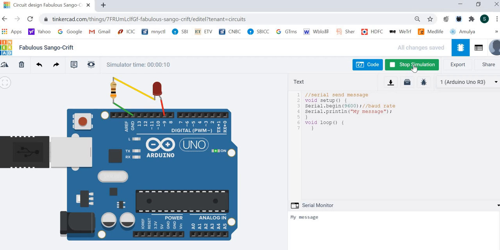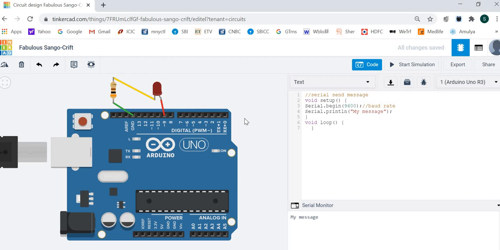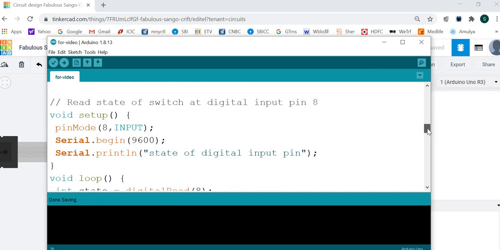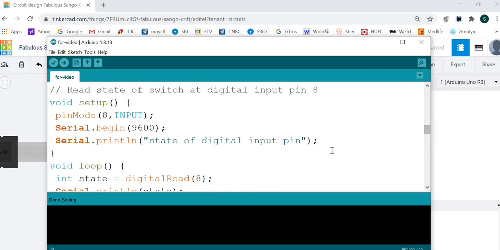Okay, next part. Now let's connect a switch at pin number 8 and check what the state of the switch is.